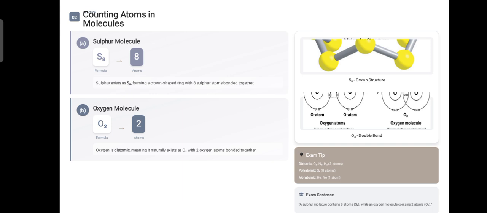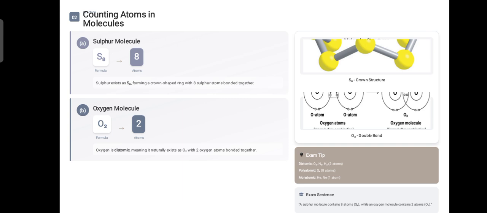Next is how we are able to count the atoms of the molecules. How many atoms are there? Molecules can be made in two ways. Sometimes atoms of the same type join up, for example, two oxygen atoms join to make an oxygen molecule. Other times different types of atoms join up, like one carbon atom joining two oxygen atoms to make carbon dioxide. So the key difference here is that O2, oxygen, is made up of the same element, while carbon dioxide, CO2, is made up of two different elements. Both are molecules because they are held together by a chemical bond.